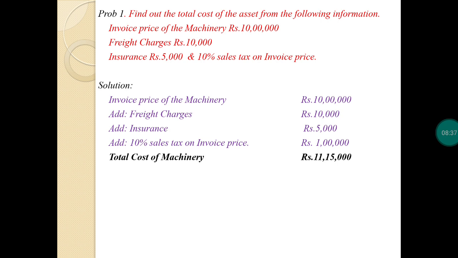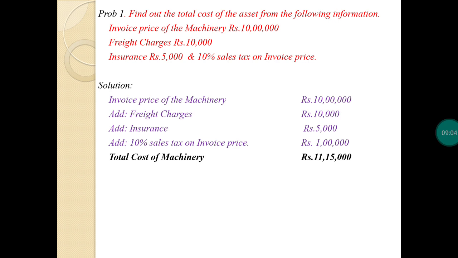Invoice price of the machinery rupees 10 lakh, freight charges rupees 10,000, insurance rupees 5,000 and 10% of sales tax on invoice. Okay, here maybe they ask a 5 marks question, the calculation of total cost of the asset, total cost of the machinery.